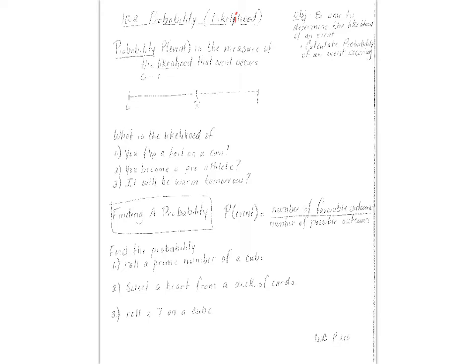The probability, which we write P of the event, whatever it is that I'm asking you, is the measure of the likelihood that event occurs. Now if I said to you today there's a 40% chance of rain, is that a pretty good chance? No, it's not really great. They go on percentages from 0 to 100%, or if we make these into whole numbers, 0% is 0, 100% is 1. So likelihood ranges from 0 to 1.